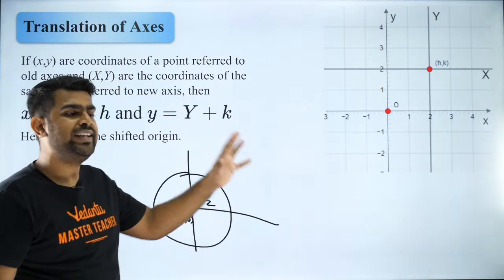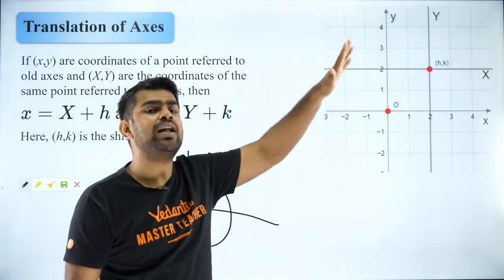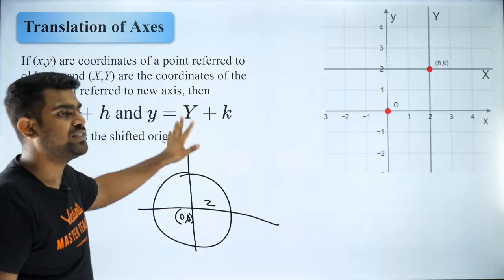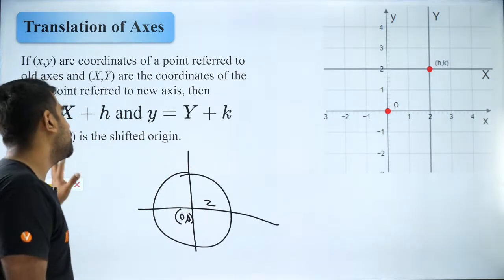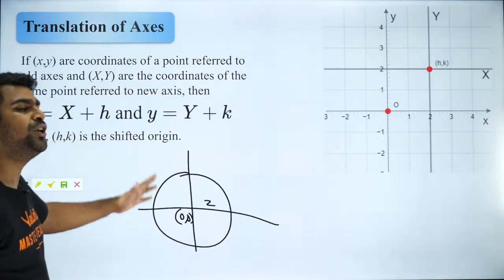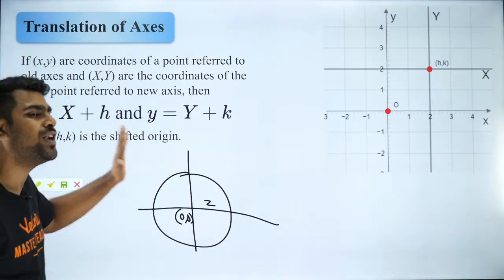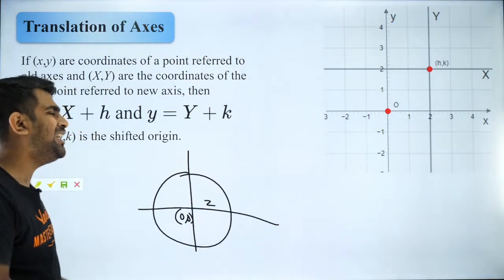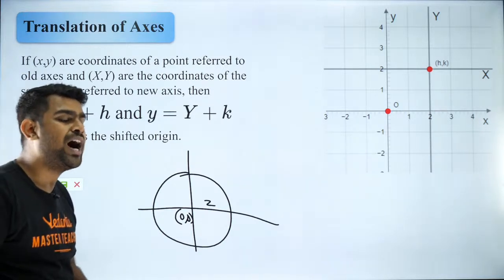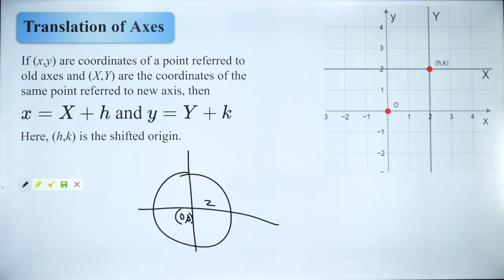I am not going to go into the details of rotation. Rotation is there for advanced, but shifting of axis is there for mains. Shifting of axis, don't worry guys, it is a very simple concept. You will be able to follow. Let's try to put it to practice. I hope you guys got the conceptual part of it. Everybody clear with the conceptual part? Any questions you have for me, feel free to ask. I don't want anybody having a half-cooked understanding of this. That is not good. This is a mains topic. It might be useful in advanced also, but it is for mains also.